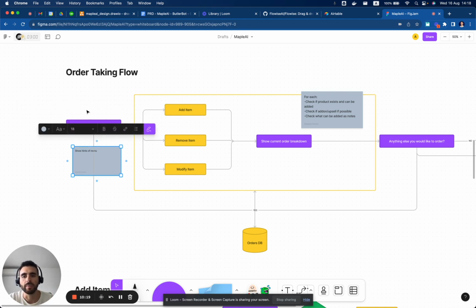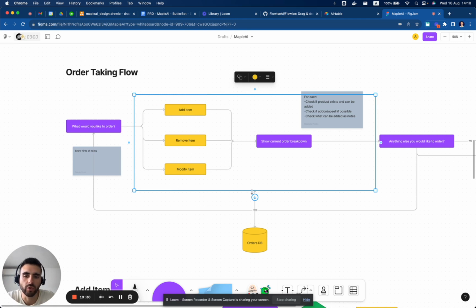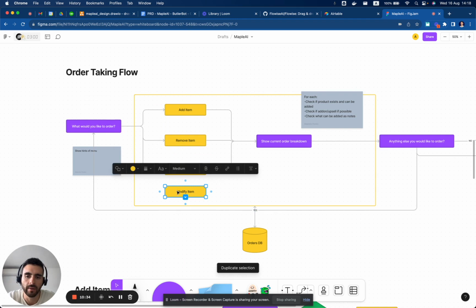Here, if the person wants to ask what's in the menu, the chatbot should be able to answer information from that. So most probably we will have another action, which is menu info.